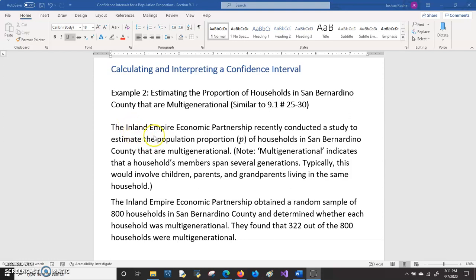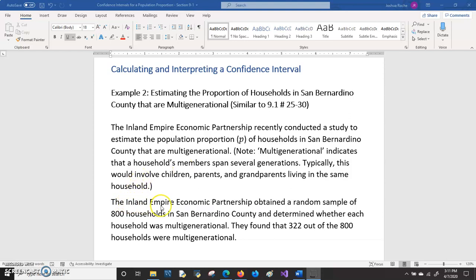The Inland Empire Economic Partnership recently conducted a study to estimate the population proportion of households in San Bernardino County that are multi-generational. And we'll make a note that multi-generational indicates that the household's members span several generations. So, for example, the grandparents may also live with their grandchildren and their parents.